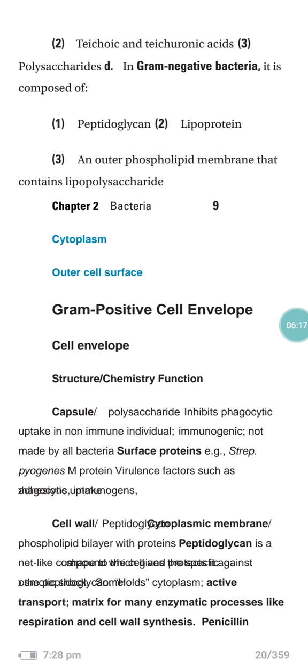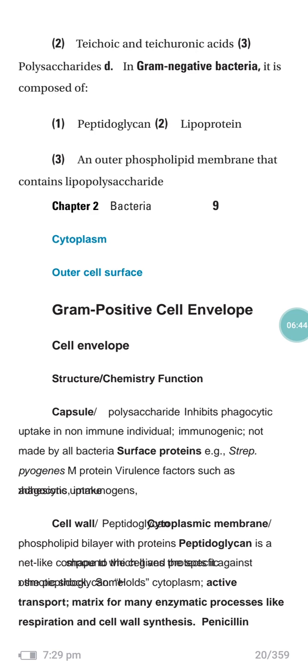Gram-positive cell envelope. The capsule of polysaccharides inhibits phagocytic uptake in the non-immune individual and is immunogenic. They are not made by all bacteria. There are also surface proteins, for example Streptococcus pyogenes M protein, and virulence factors such as plasminogen activators.